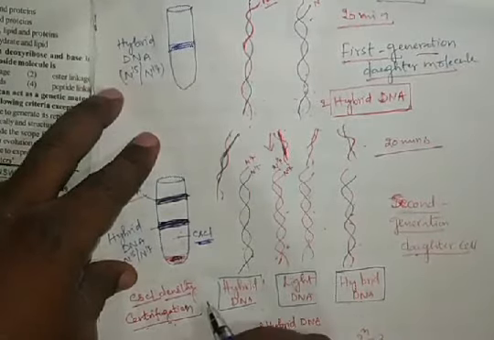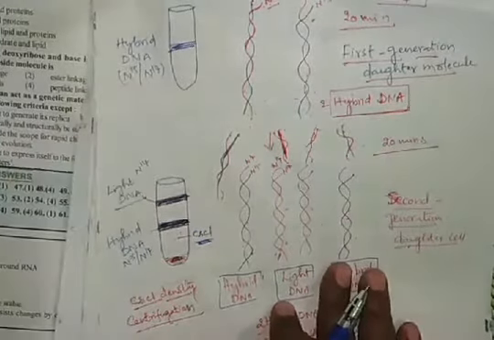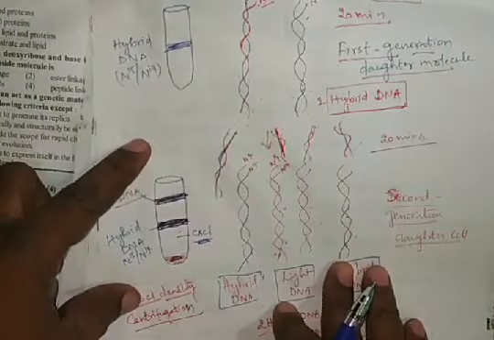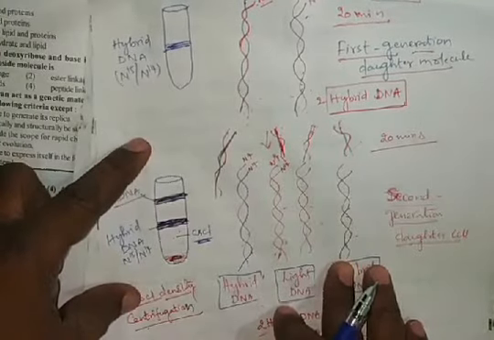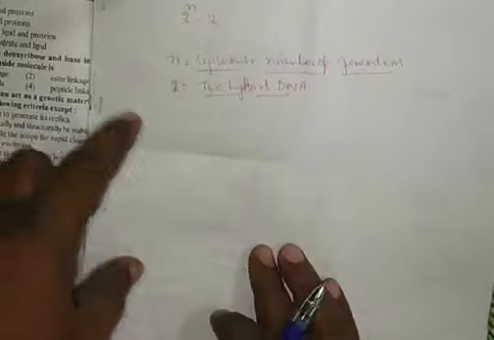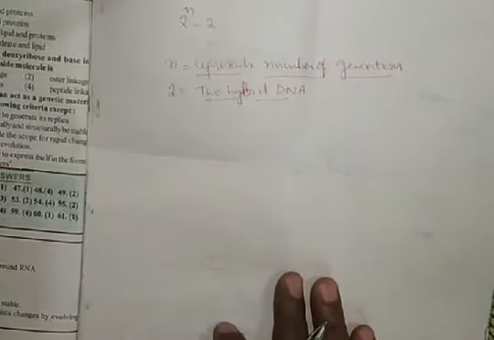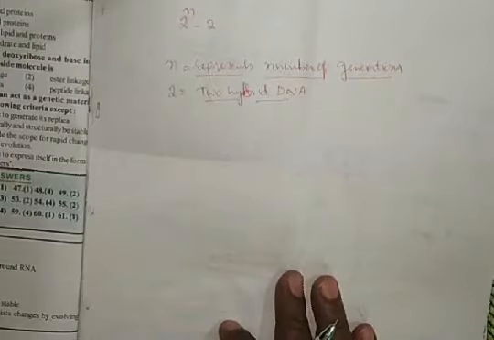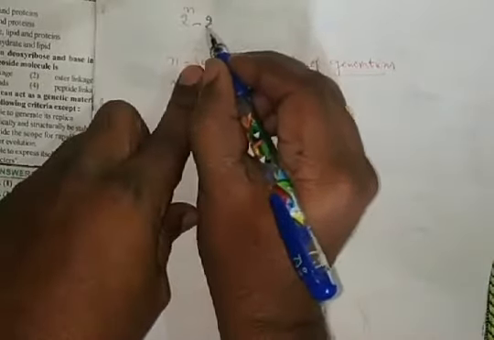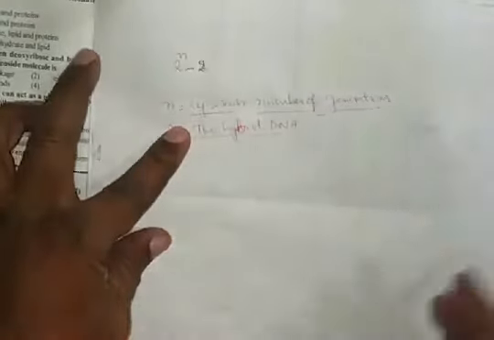In such a way the DNA strands are separated based on their density. Based on this topic concept, we will get problems. Here we need to use one formula, 2 power n minus 2, where n represents the number of generations.